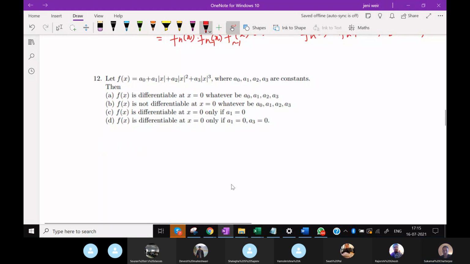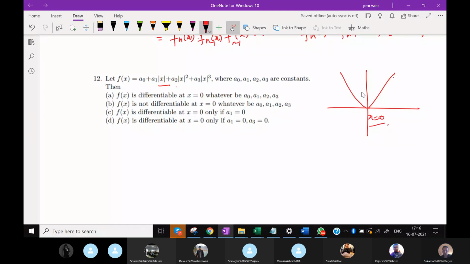Next one. If f(x) is defined as a0 plus a1 modulus of x plus a2 modulus of x square plus a3 modulus of x cube, where a0, a1, a2, a3 are constants, then the question is whether f(x) will be differentiable at x equal to 0 or not. Now, modulus of x is a V-shaped graph at x equal to 0.